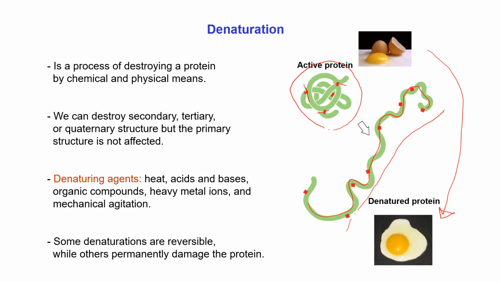Some denaturation is reversible, while other denaturation permanently damages the protein. That means their unfolding is permanent. They cannot return to their previous state.